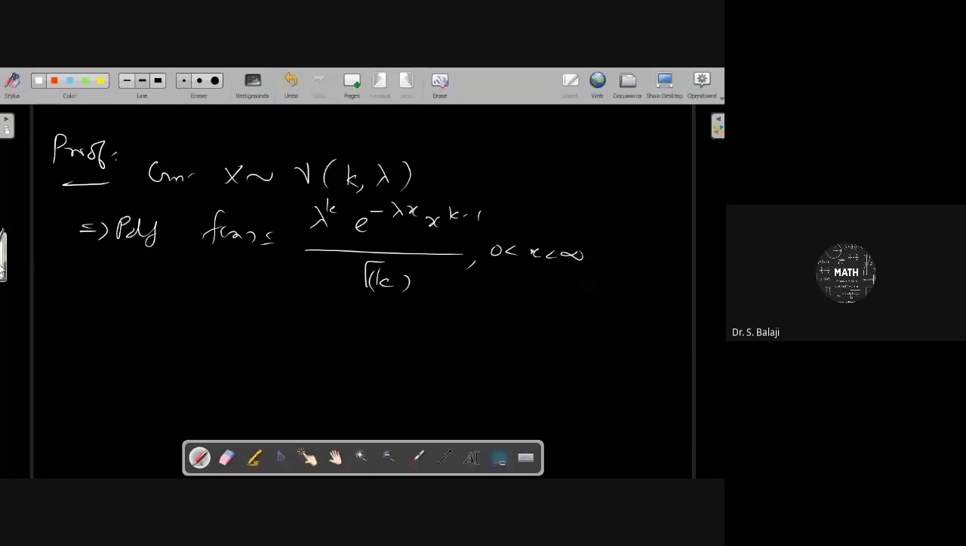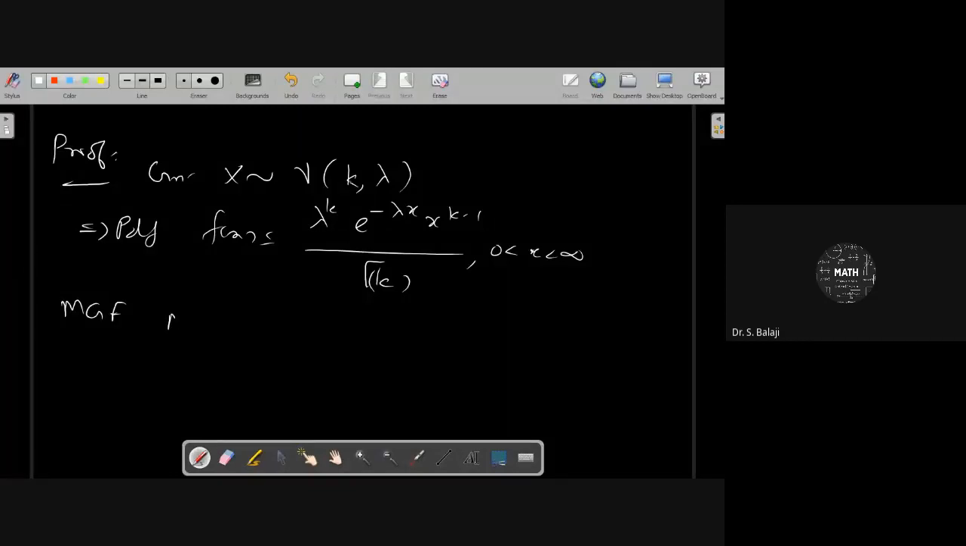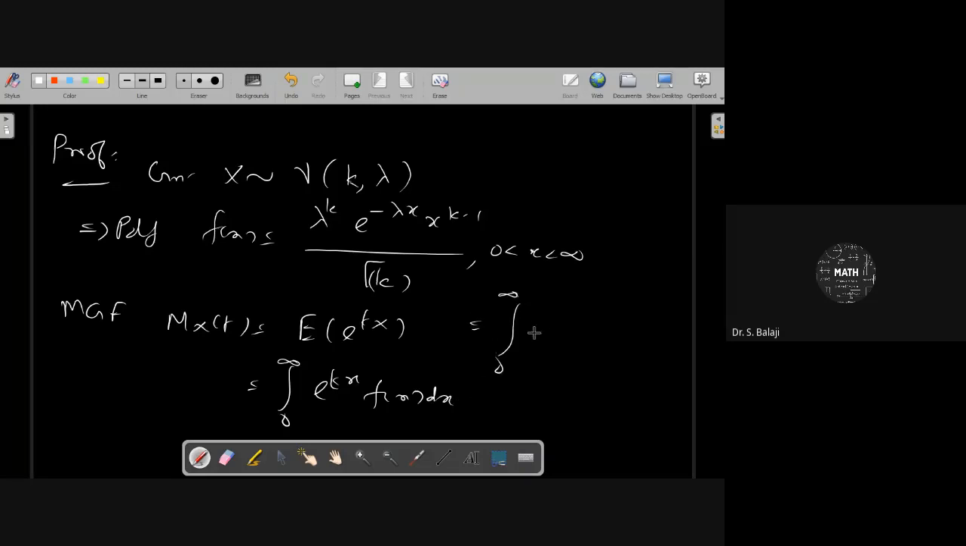0 less than x less than infinity. And the MGF can be defined as M_X of t, that will be the expectation of e power tx. Because it is a continuous random variable with range 0 to infinity, you multiply the function by the PDF and integrate dx. Then 0 to infinity e power tx, times the PDF, lambda power k e power minus lambda x, x power k minus 1 by gamma k.